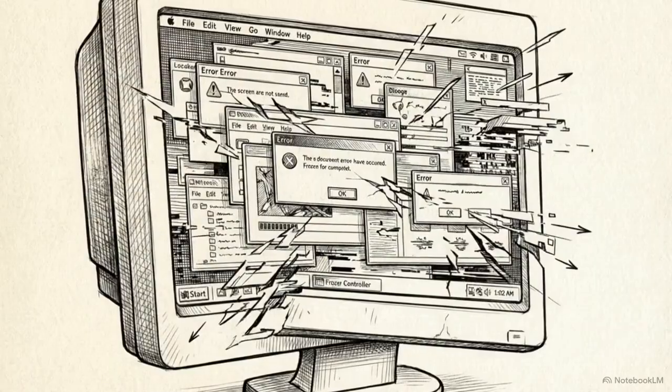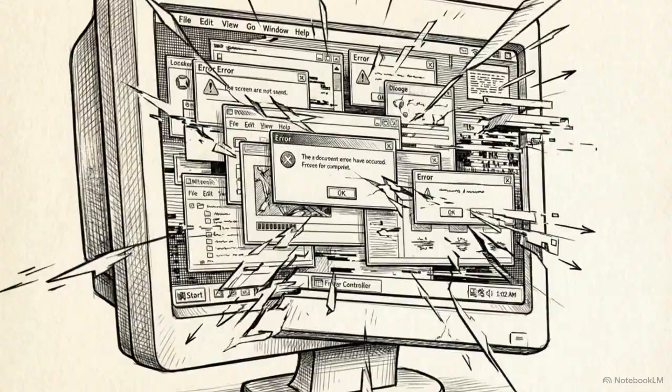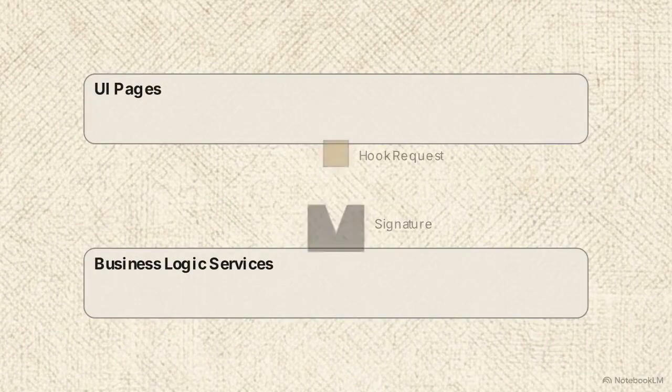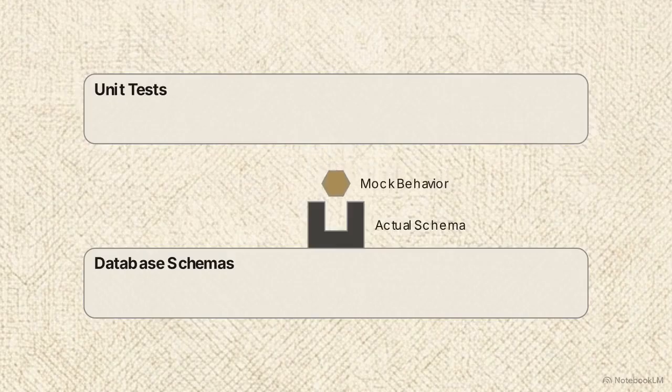These unverified boundaries ensure structural failure. They create the exact gaps where the AI is forced to improvise before the code is even generated. Integration breaks when a generated UI requests a hook that does not match the signature defined in the service layer. It happens again when a test suite simulates database behavior that is inconsistent with the actual schema.